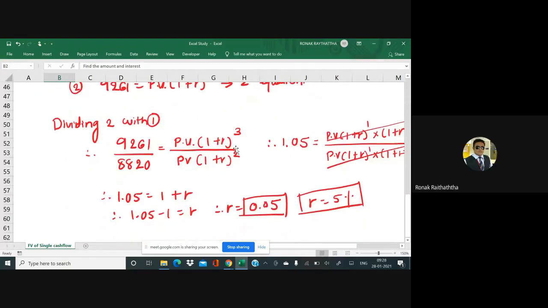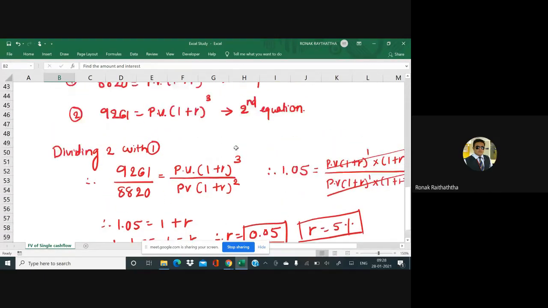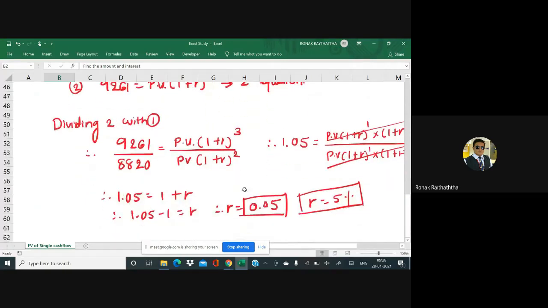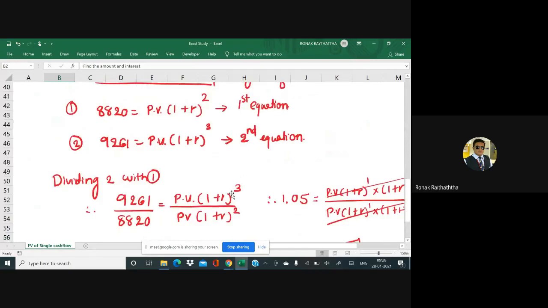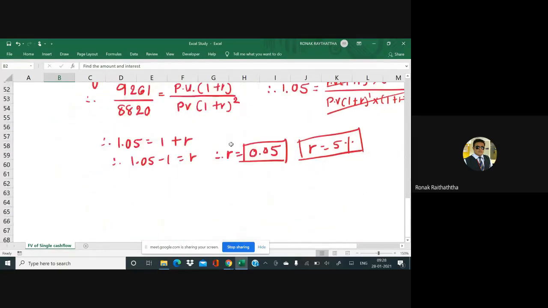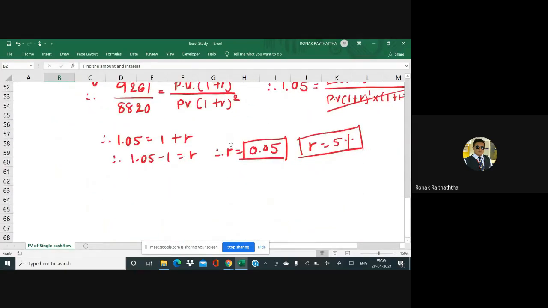Okay, you can take any of the equation 1 or 2, and just put the value of R which you have got by solving the equations. And you will get the PV, because only one variable you will be supposed to find, right? So any equation, let's take the first equation and replace the value of R over there. Replace R in equation 1.